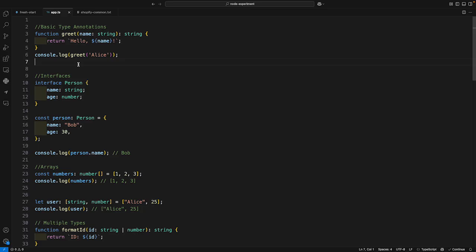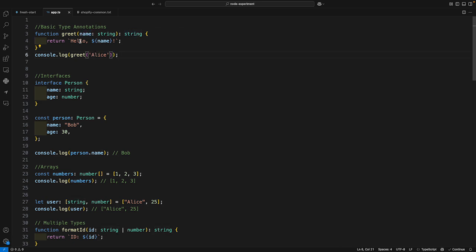Alright, let's discuss some of the core components of TypeScript. So in my Visual Studio Code I have created one app.ts file, and in that file I started writing my TypeScript code. So first thing is a very simple function I have defined, and I have defined the type of the input parameter and the return type.